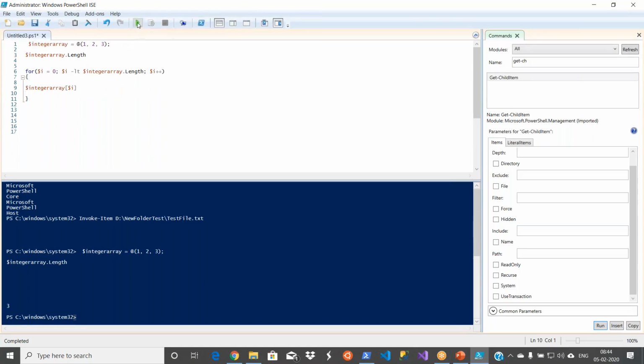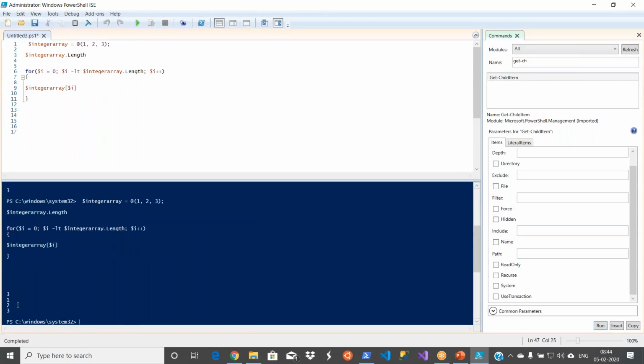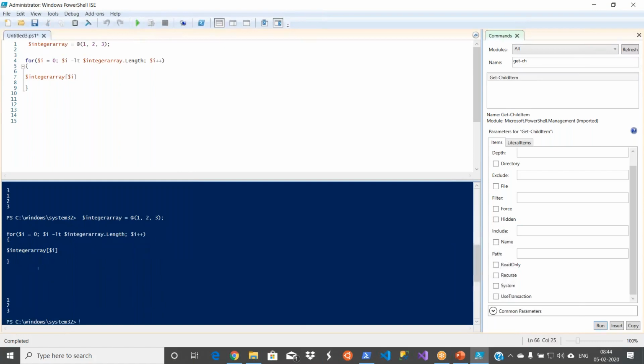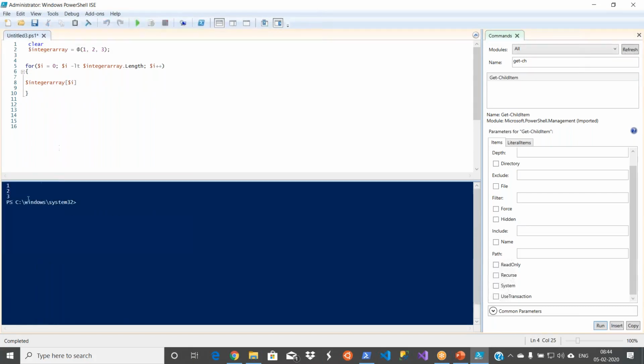Now let me run this one. Let me remove this first one. So it is displaying 1, 2, 3 values. So let us say if you want to apply some mathematics or some operation, you can do it. Let us clear it. It is doing 1, 2, 3.